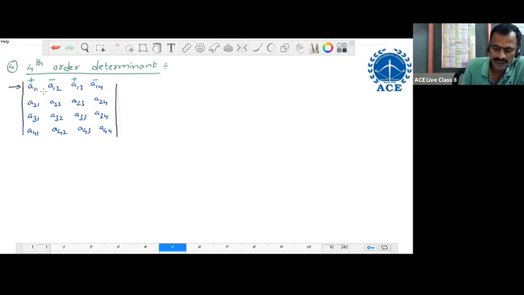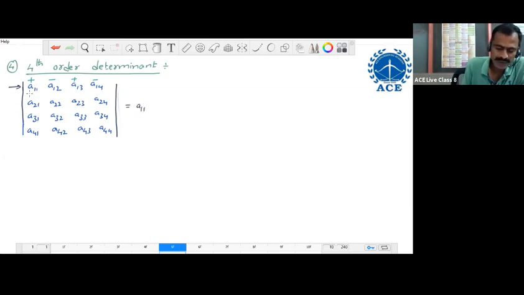Now we expand along this first row. This is equal to: take the very first element A11 with its sign, so plus A11. After choosing plus A11, delete the corresponding row and corresponding column. For A11, the corresponding row is first and the corresponding column is first only.